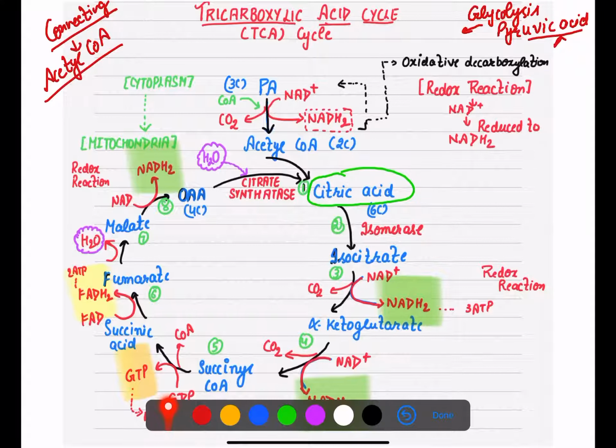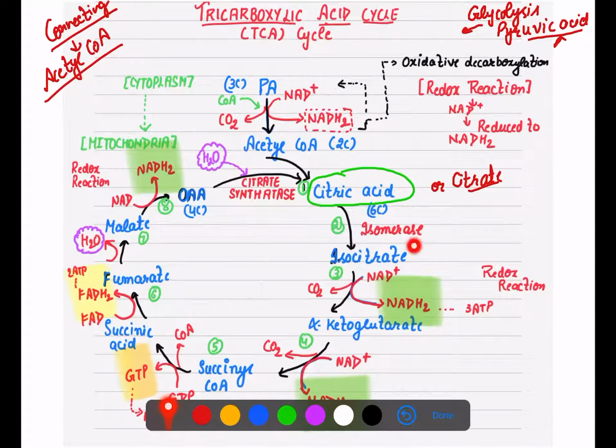So here oxaloacetic acid and acetyl coenzyme A will form our 6 carbon citric acid. Some books write it as citrate also. Both terms are correct. So here now we have to change this citric acid into its isomeric form. The isomeric form of citric acid or citrate is isocitrate.